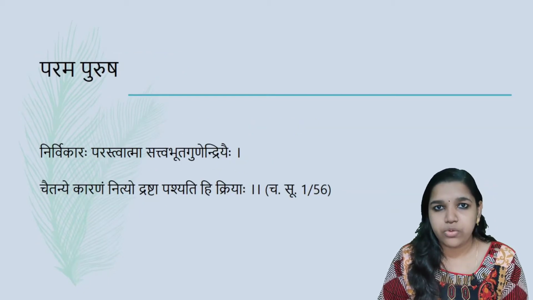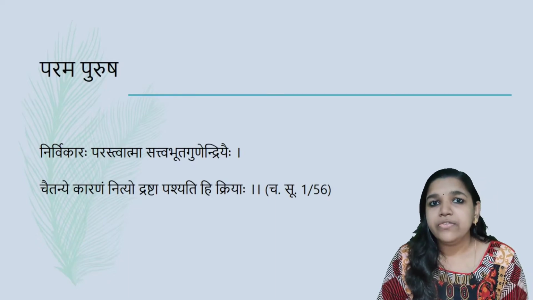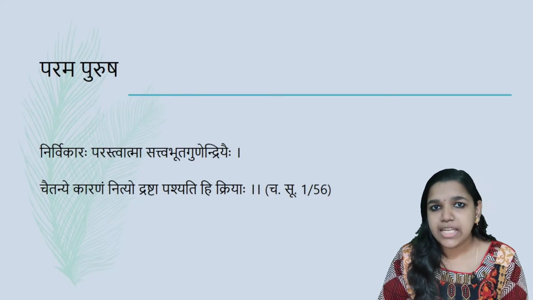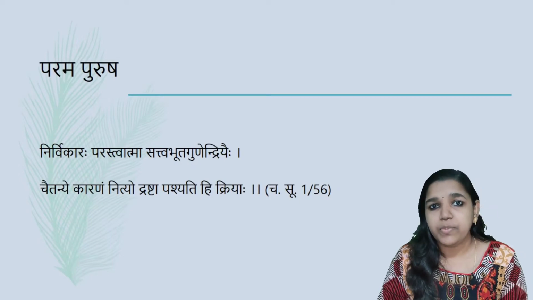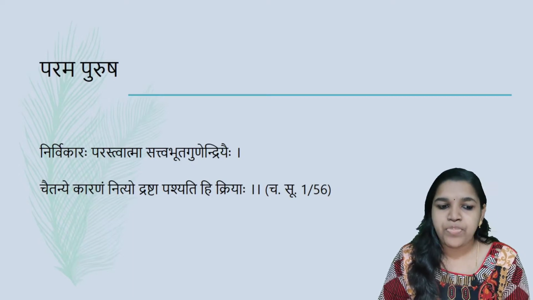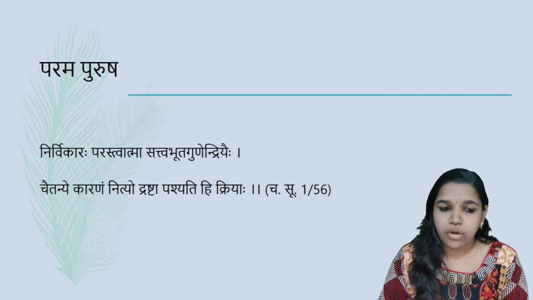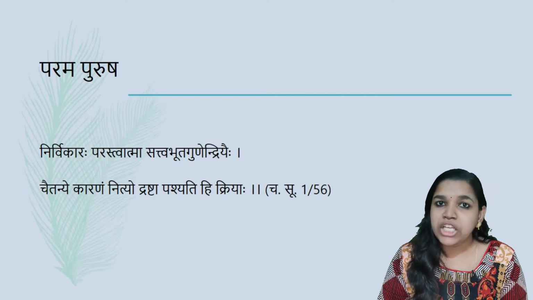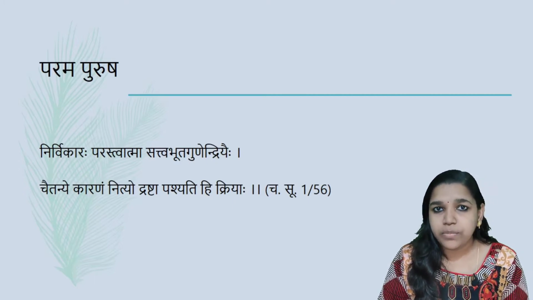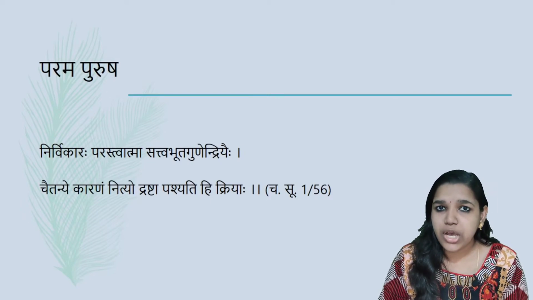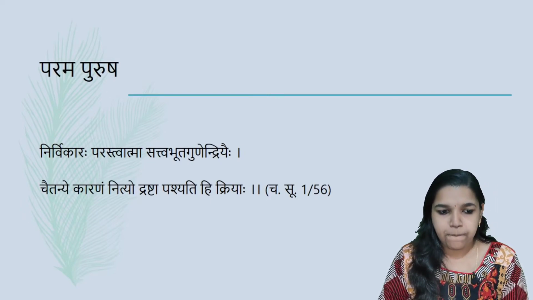Next is Parama Purusha. This is same as the Paramatma. That is, when this Atma is not present in the Sharira, we consider it as Parama Purusha or Paramatma. The properties of Paramatma or Parama Purusha are: Nirvikara Parastvatma Sattva Gunendriyehi Chaitanye Karanam Nityo Drashta Pashyatihi Kriyaha.